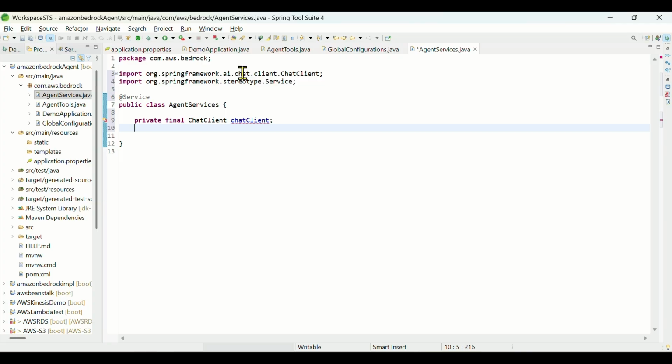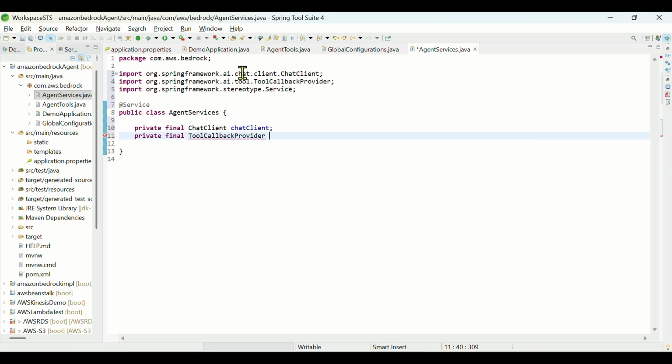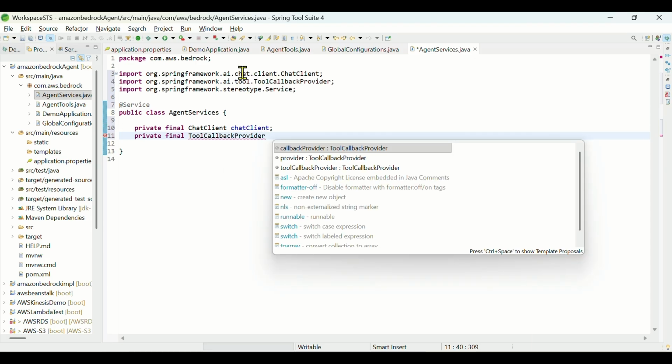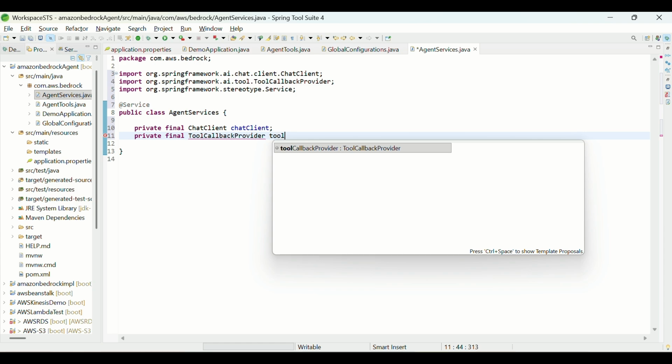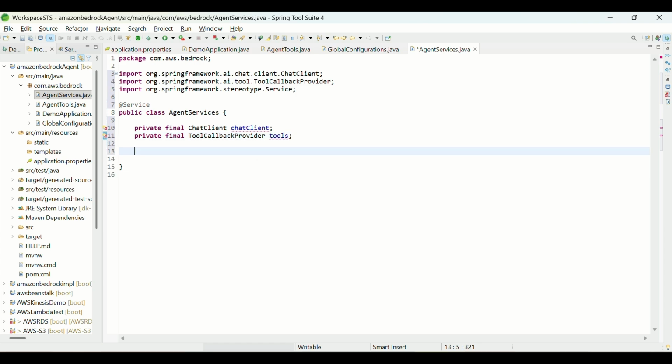And so when we do the prompt using chat client, we want the LLM to detect the tools, right? Which are registered in the tool callback provider. So we'll do private final tool callback provider, and we'll tell, okay, these are the tools.